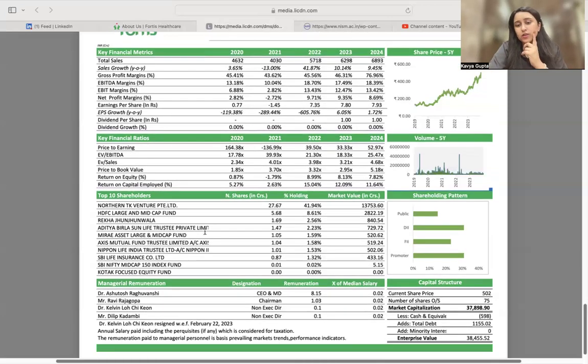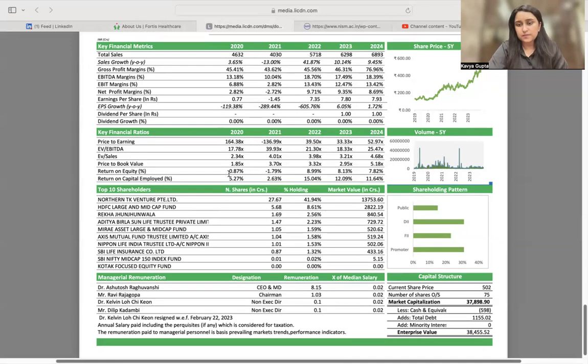Now, the shareholders are the part owners of the business. So they are the stakeholders who have held a position in the business, who have held some shares, some percentage holdings, and those holdings have a market value. So these are the names of some combined mutual funds, some individuals such as Rekha Jhunjhunwala, I'm sure all of you know, Rakesh Jhunjhunwala's wife. So these people hold a significant holding in Fortis.